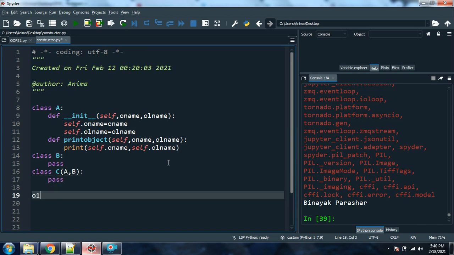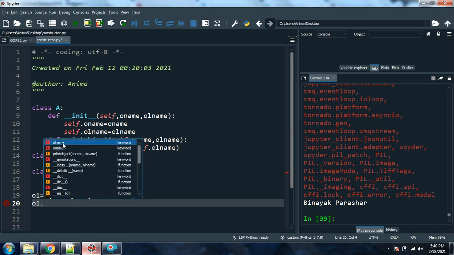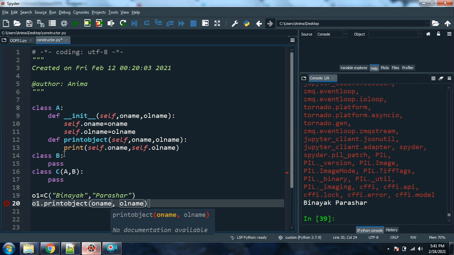Okay, now let me create an object. Say suppose O1 is equal to C, and here I have to pass two parameters, O name and O last name. It is already mentioned over here. So I can pass Vinayak, and I can pass Parashar. Okay, and I have to call, with the help of O1, as soon as I click dot, it will give you the methods which are present in both. So O last name, O name, then print object. Okay, so I will take print object, and here I will pass the parameters.